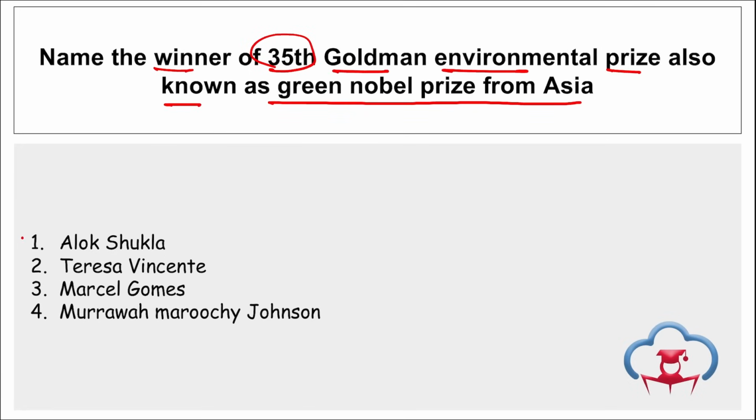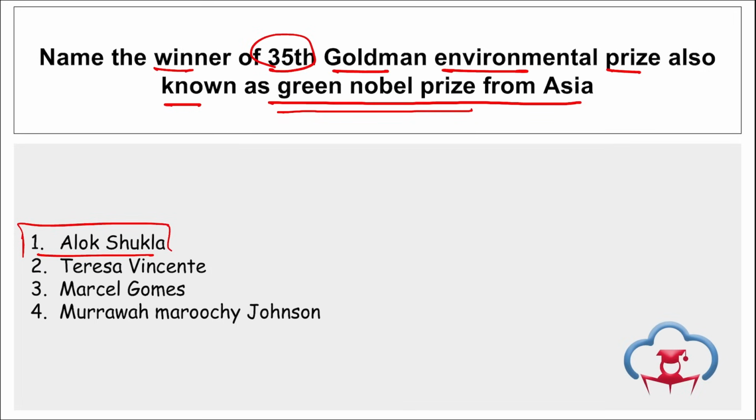Moving on. Name the winner of the 35th Goldman Environmental Prize, also known as Green Nobel Prize, from Asia. So who is the winner here? The winner will be Alok Shukla. Right? Remember, Goldman Environmental Foundation has announced the winner of the 35th Goldman Environmental Prize. This is also known as Green Nobel Prize.